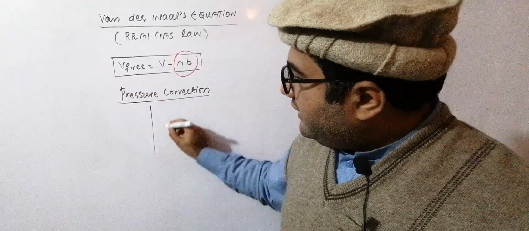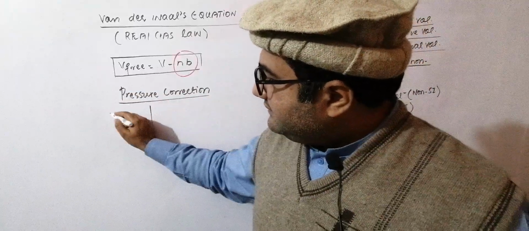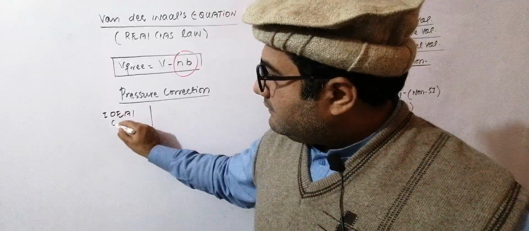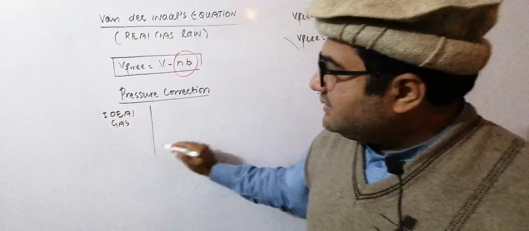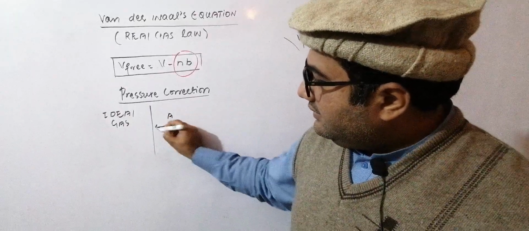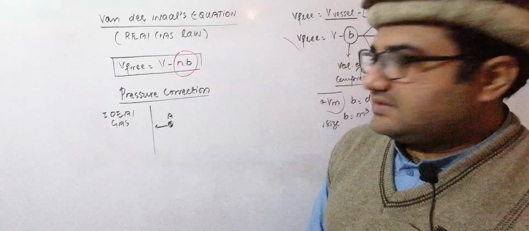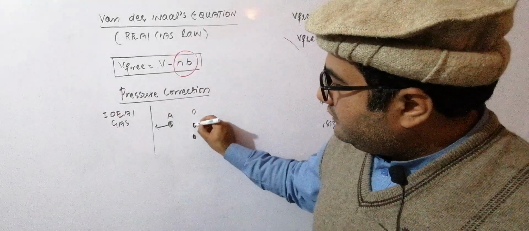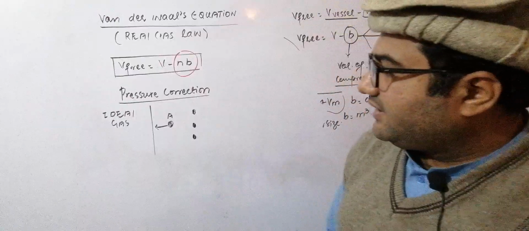Let me tell you that in case of an ideal gas, suppose that this one is the wall of the container and a molecule A is going to collide with this wall of the container, and there are certain other molecules here of the same gas.